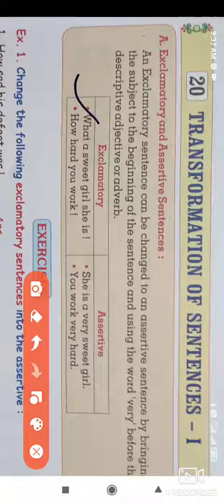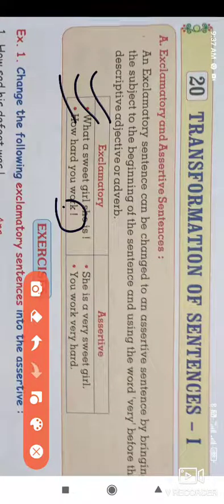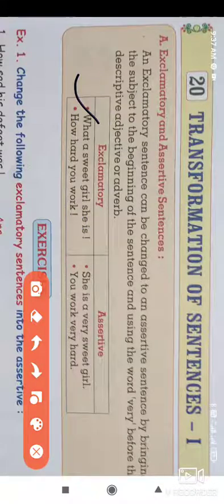The next one is how hard you work. And we put an exclamatory mark at the end. So in this way the exclamatory sentences are constructed. This is the right manner of constructing an exclamatory sentence, that we must put an exclamatory mark at the end of the sentence.